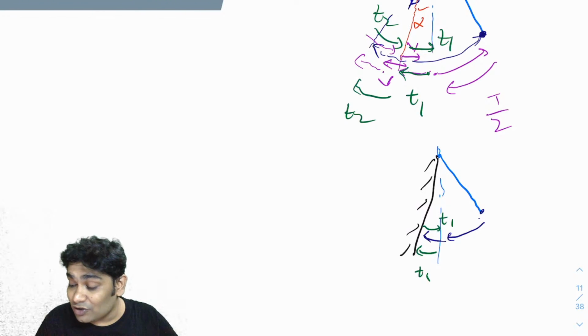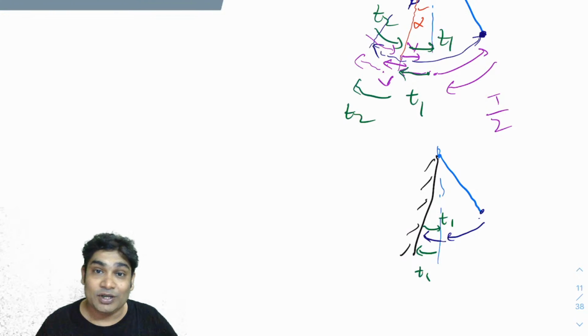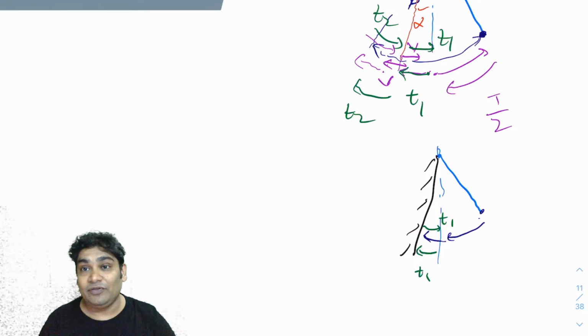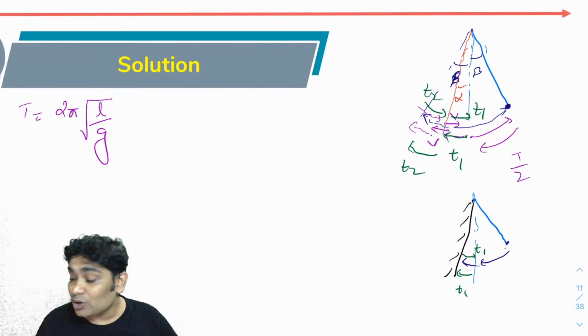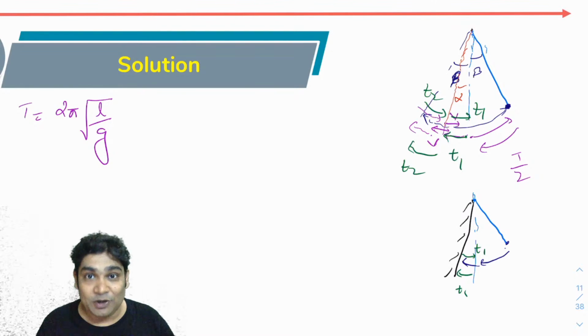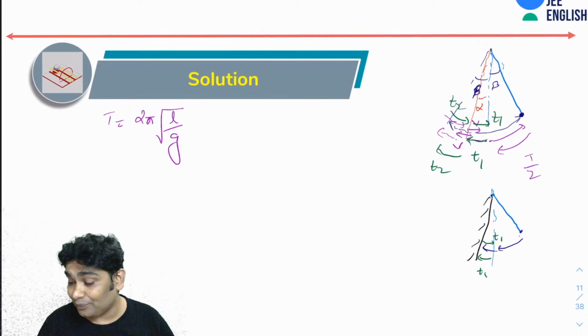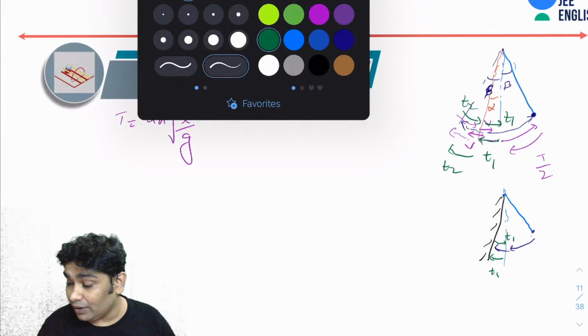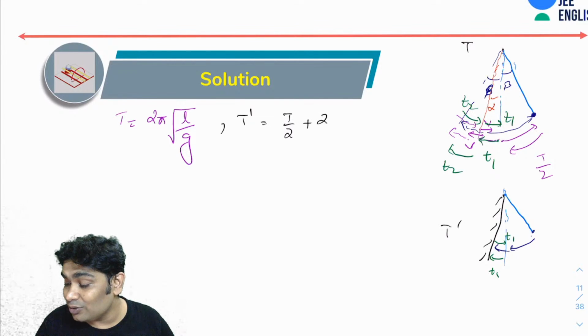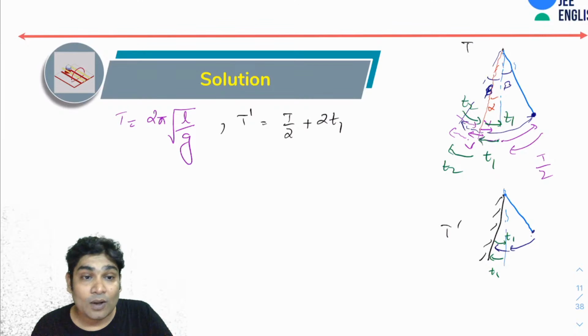Why? Because you have been told that it is suffering elastic collisions. So if it goes and hits the wall with v, it will rebound with v only. All I need to do is find the value of t1, and if I can find t1, then my time period would be t dash in this case. So t dash is the time period for this, t is the time period for this. T dash would be t by 2 plus 2 times t1.